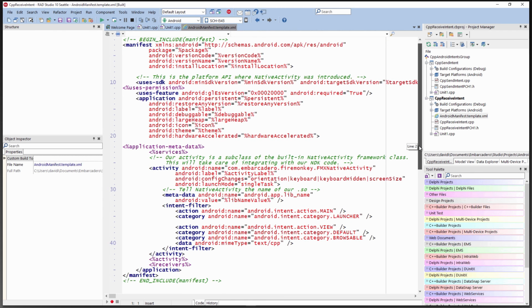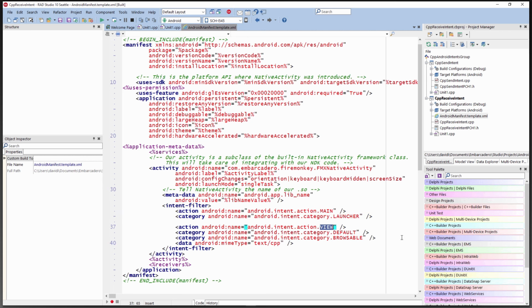If you look down towards the bottom, you see there's a section labeled intent filter. That section already exists, and the first two items, the main action and the category of launcher, already exist. That's the default intent for launching an application.